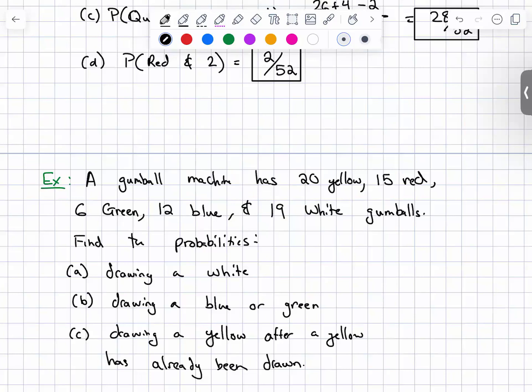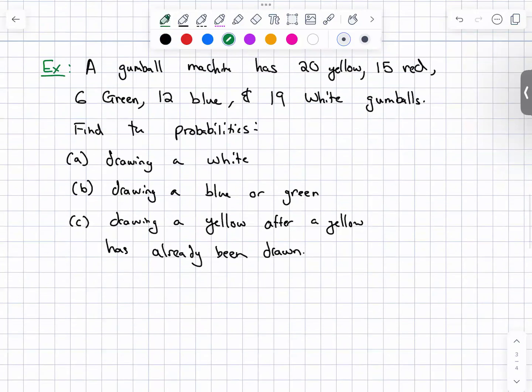We wouldn't have a question C on the quiz or on the exam because question C has to do with compound probability. This is probability that has been put upon additional probability, hence the name compounded probability. But I want us to think about it because I think it'd be a good problem.